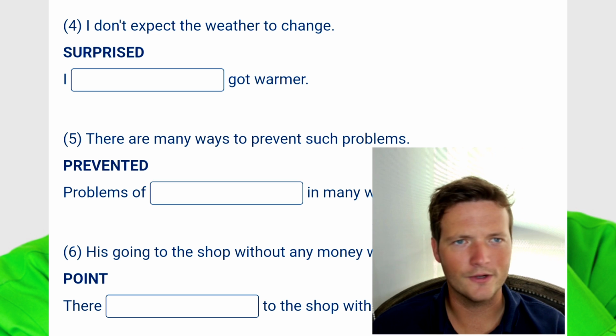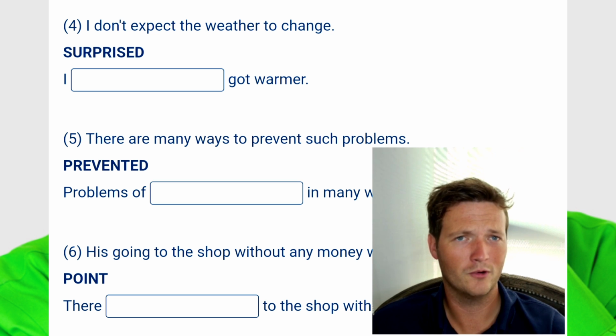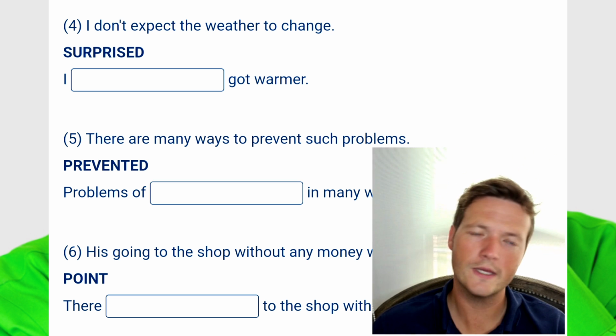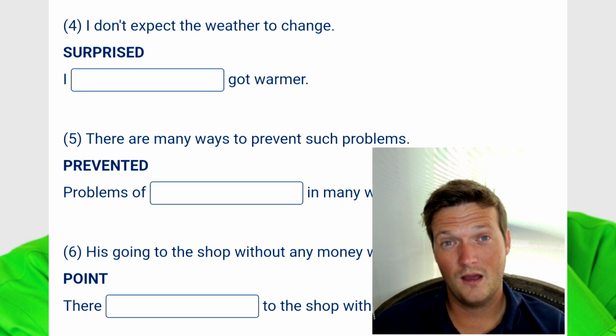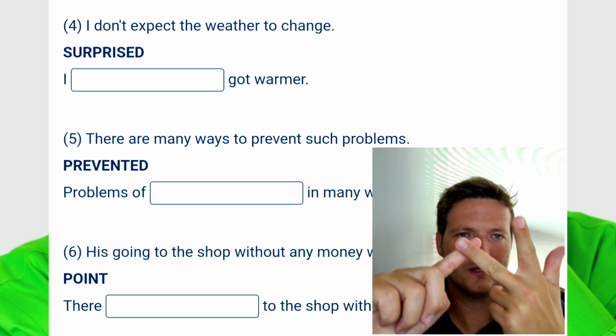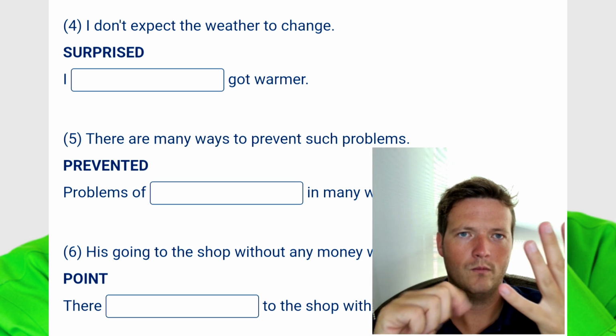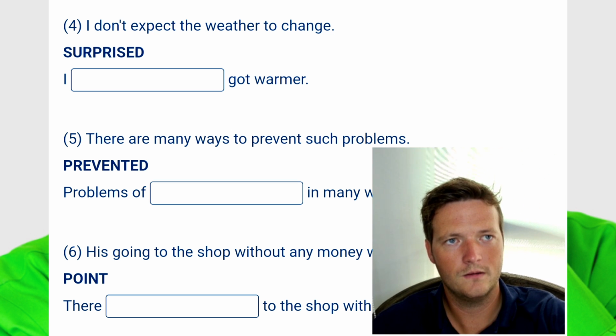Again, very, very different to the original sentence. There's no suggesting that it will get warmer or colder, but okay. So I suppose I would be surprised if it got warmer, or if the weather got warmer. No, I would be surprised if the weather. Well, we're at the limit, 6 words, so I think that's right.